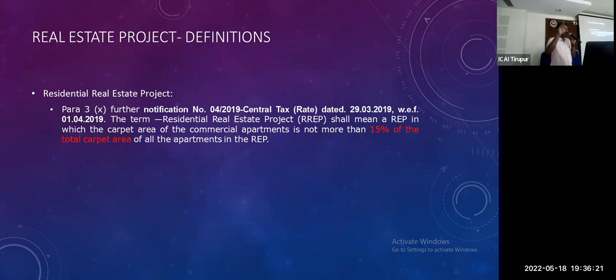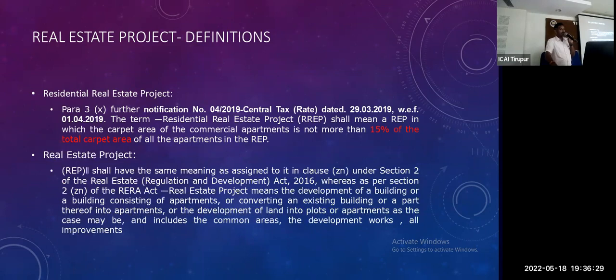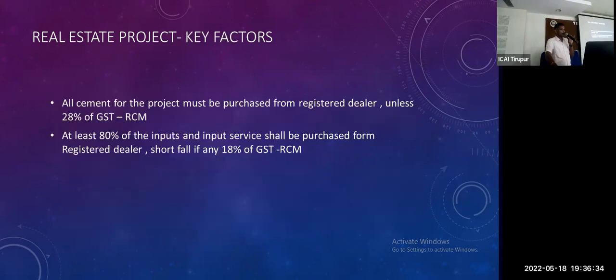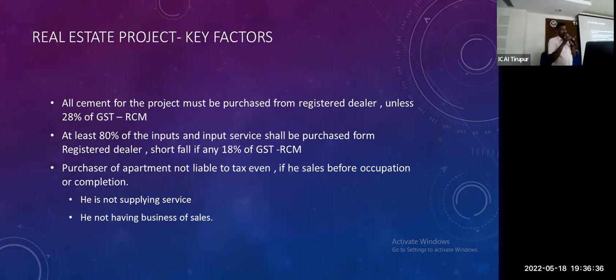So if commercial is 15 plus, that is called a real estate project. Residential real estate project means 15% of carpet area. Real estate project other than this. In a real estate project, all cement should be procured from a registered dealer. Otherwise we have to pay.